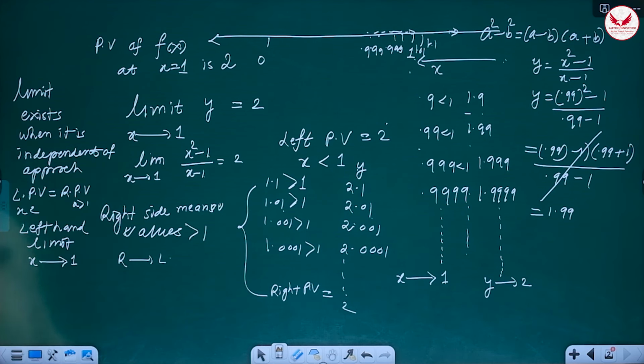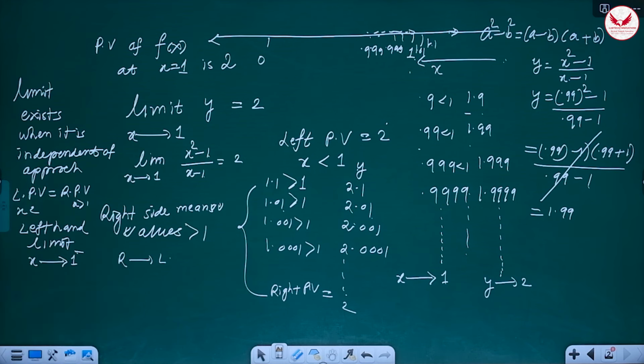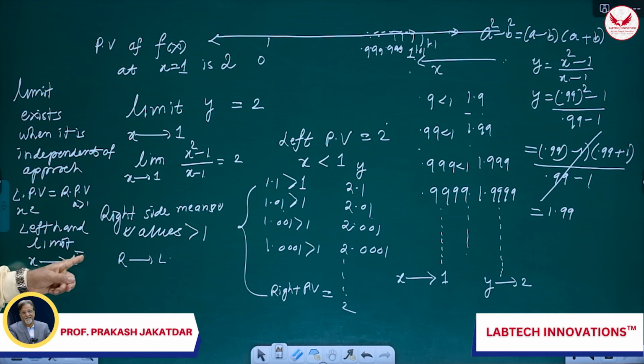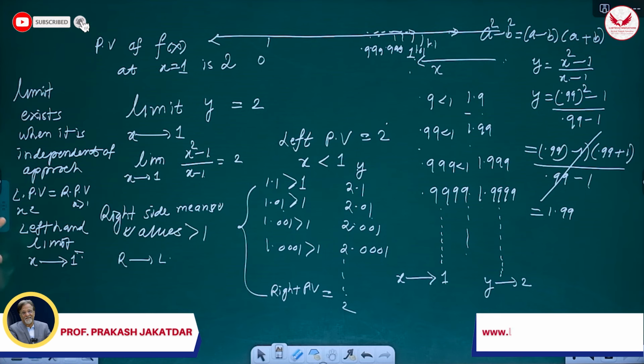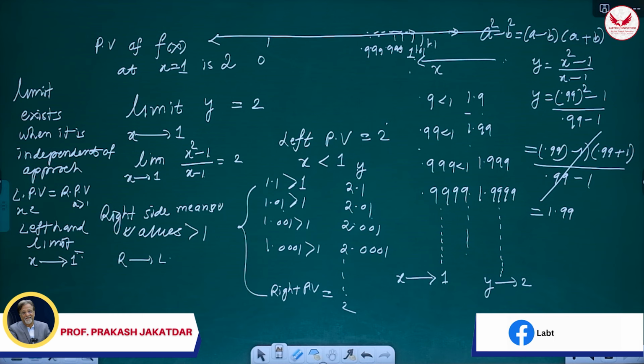So, since I am approaching 1, I'll indicate that approach by writing this bar on the top of 1. It's a minus sign. But remember, this minus sign has nothing to do with the normal minus sign. This minus sign has been used to indicate approach of x towards 1. If it is approaching from the left side, I am going to call it 1 minus. And that is called left hand limit, LH limit.